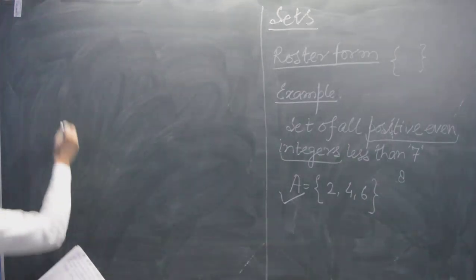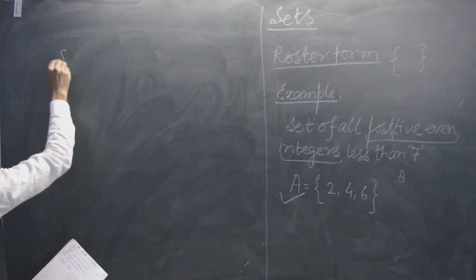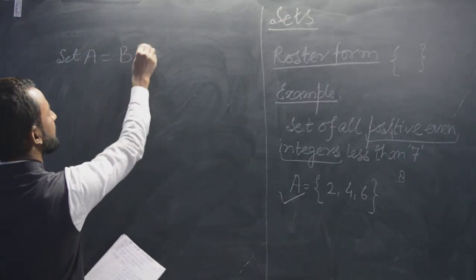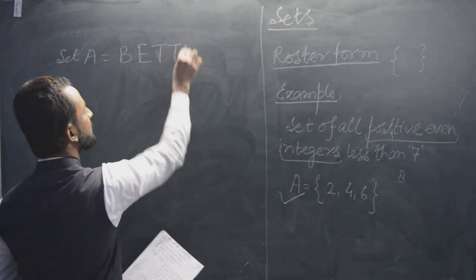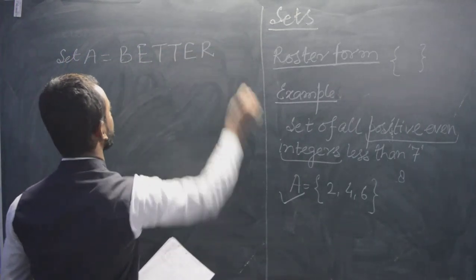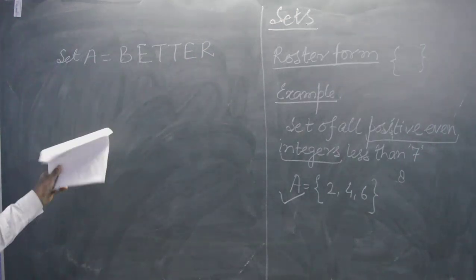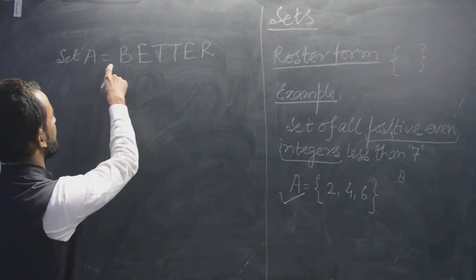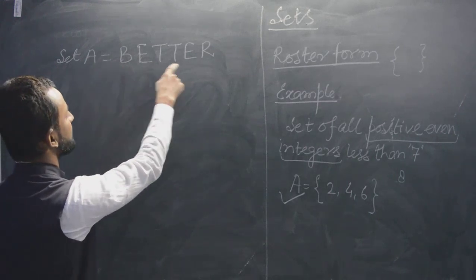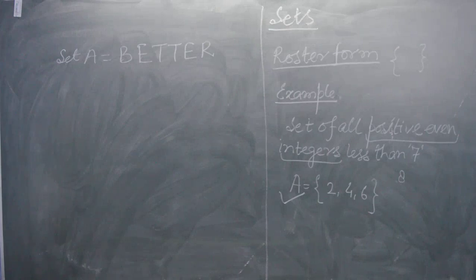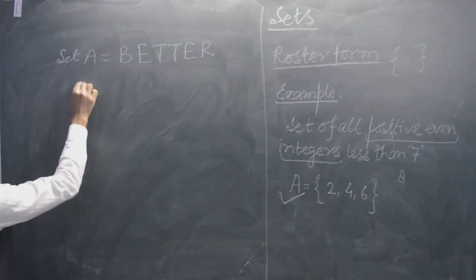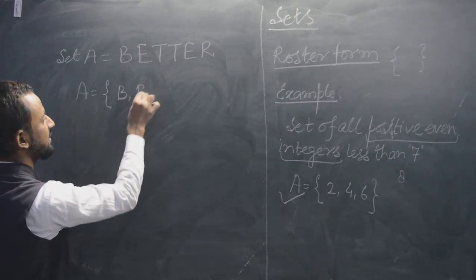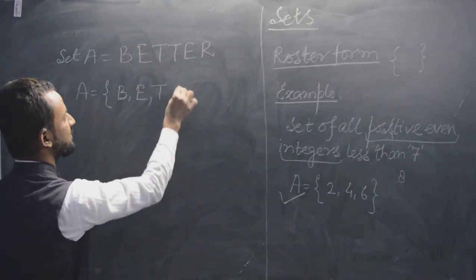If I take set A equal to "better," that means they are asking to write set A as the set A is having these alphabets. Okay, so how we will write it? Simply write A equal to B, E, T, R.